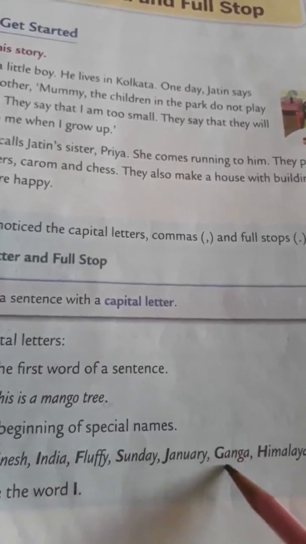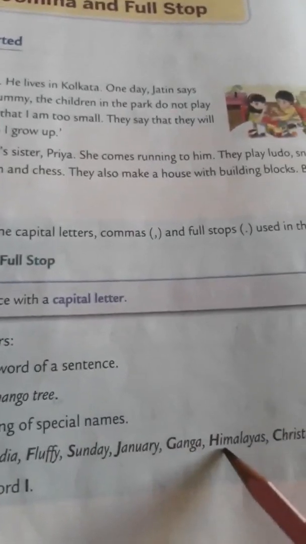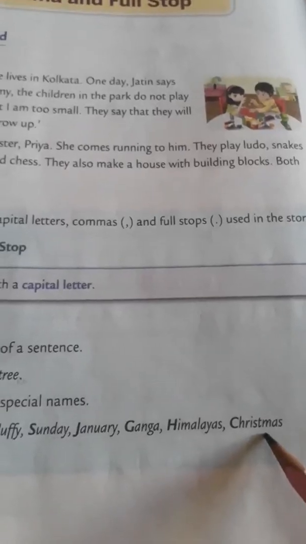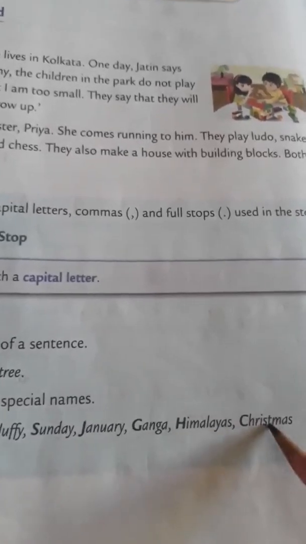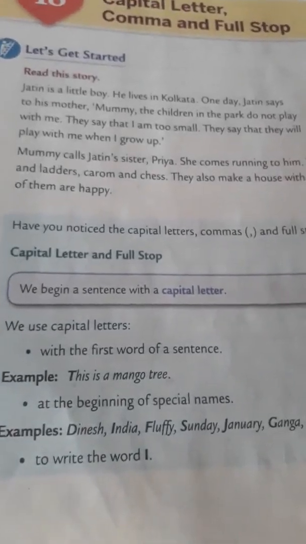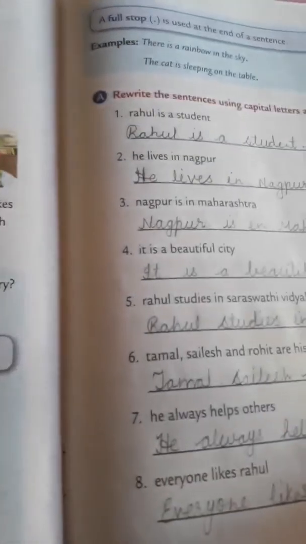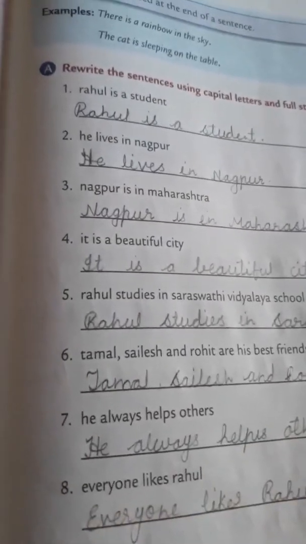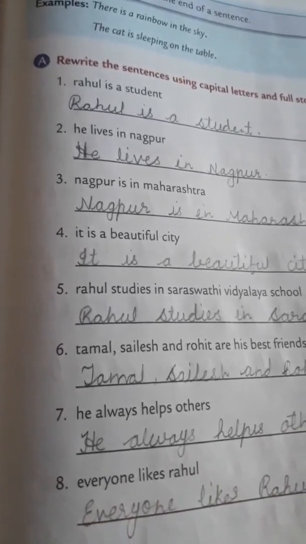Any river like Ganga, Himalayas, Christmas. For any festivals, we will write capital letter. So this exercise A we have done children, and today we will do exercise B.